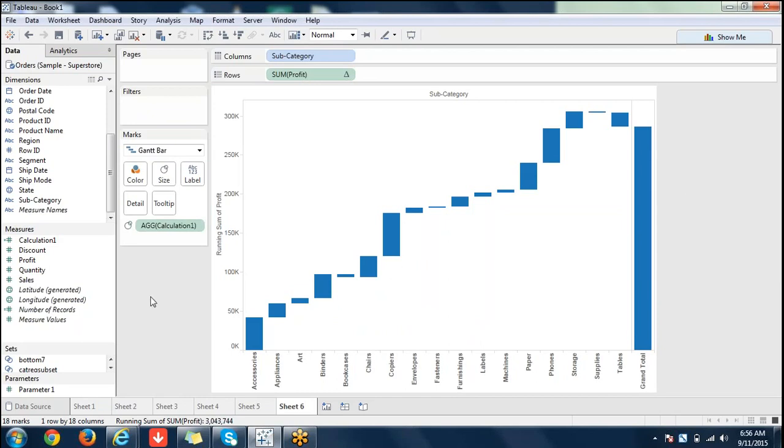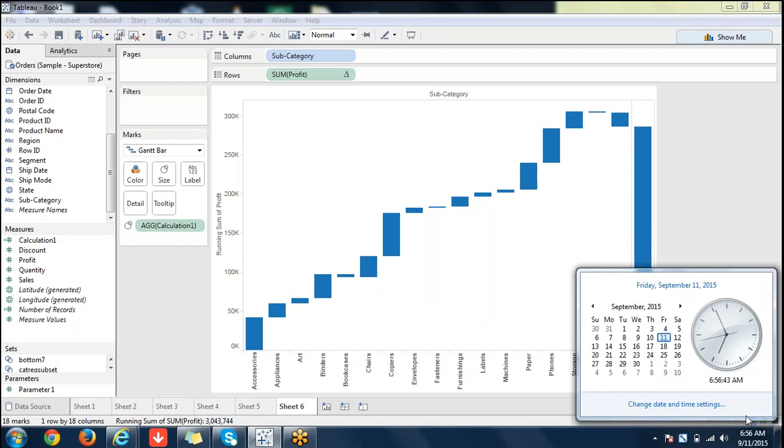Stuti, any other chart or anything? No, so far I think we're good. Okay, so keep practicing. If you get any doubts, please let me know. We'll be meeting next Monday, maybe the 21st. Shoot us an email or reminder.